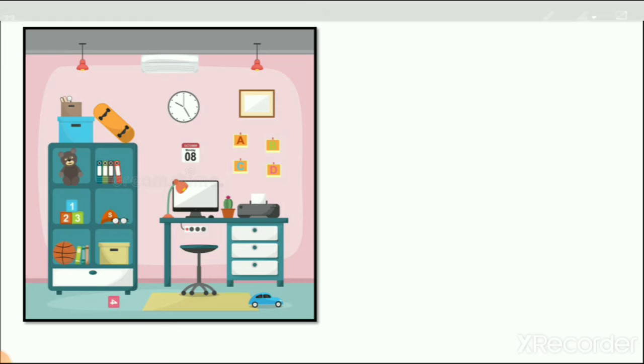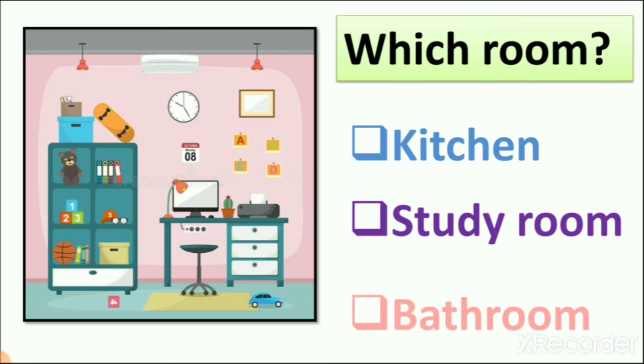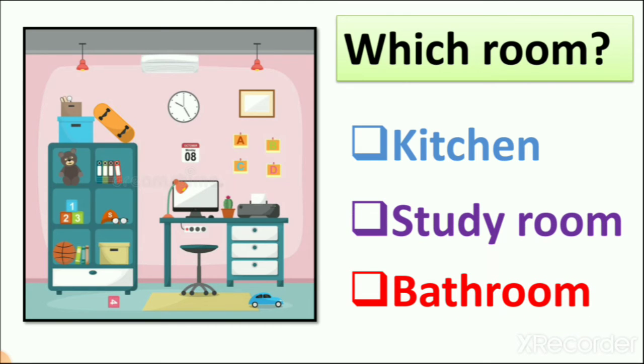Then next, which room is it? You can see here different types of things which we can use when we study or do homework, right? So you can see ABCD, calendars also, right? So which room is it? Is that a kitchen or is that a bathroom? No. So which room is it? It is study room. So we tick mark the study room and underline it.